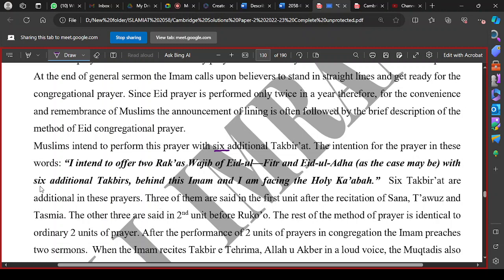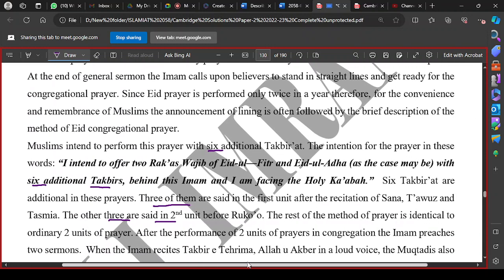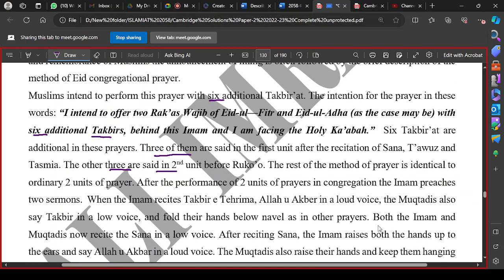And there are six additional takbir. Okay, three of them are said in the first rakat, the first unit, and three are said in the second unit, the second rakat of the prayer. So identify how the prayers are performed. First there is takbir tahrima, and then they recite sana, ta'awwudh and tasmiyah.